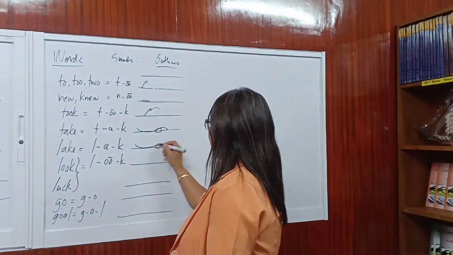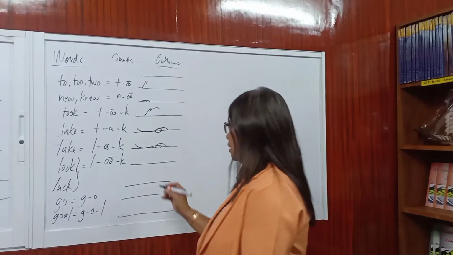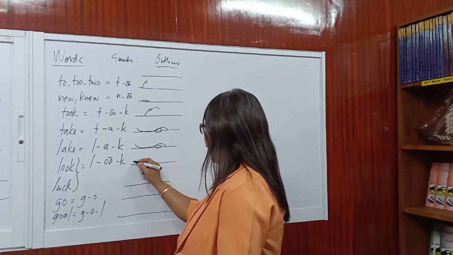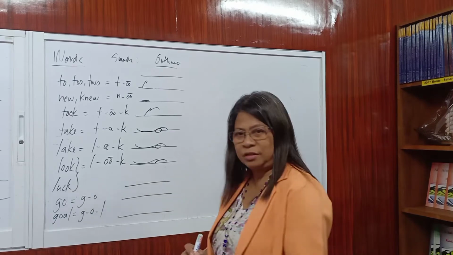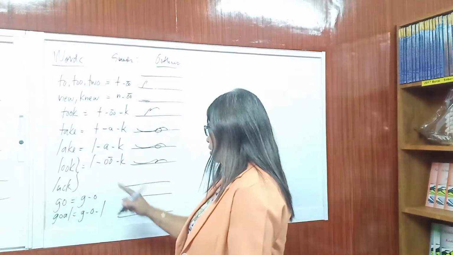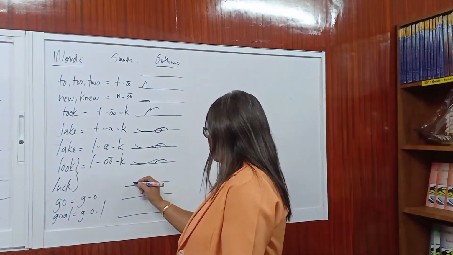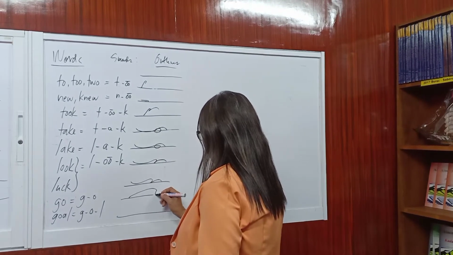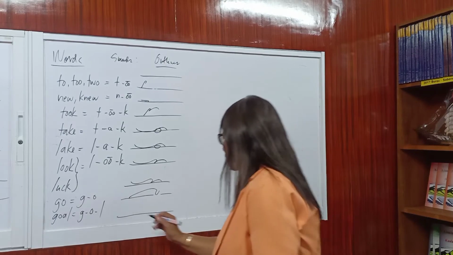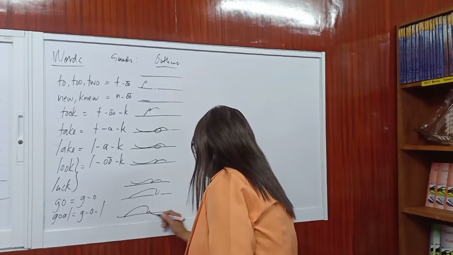Parehas lang po ang tunog niya. That is lock. Pag-abot sa look, L-U. There. And K. Look. Parehas po ang outline niya. Then we have, parehas po siya, look. Then we have gay. You write the O there. Gay O. Then we have gay O-L.